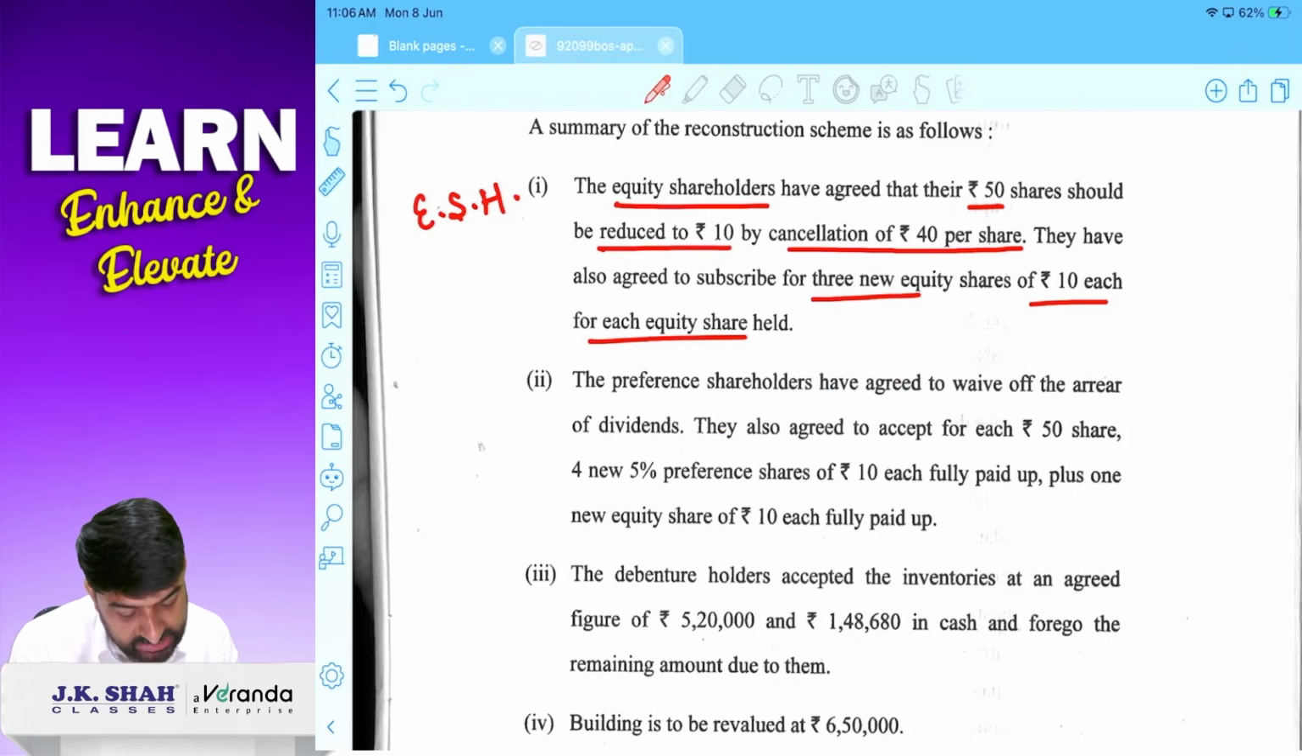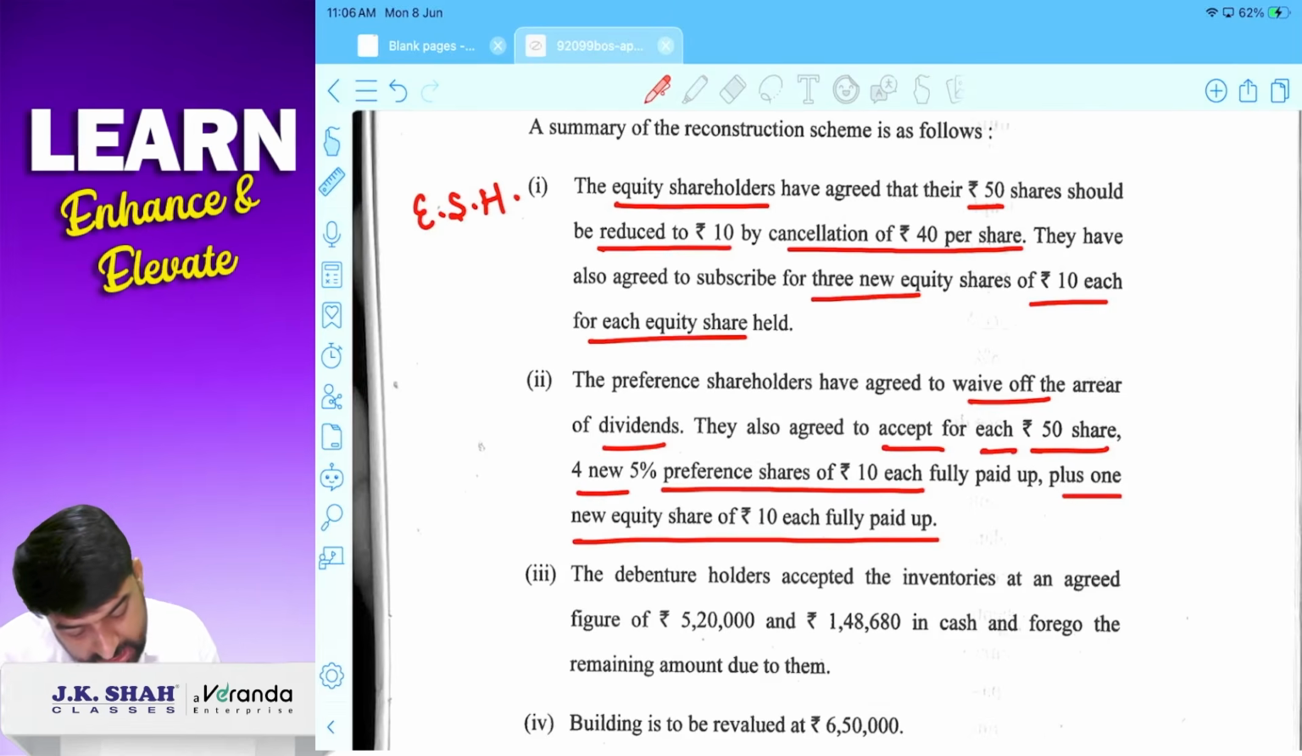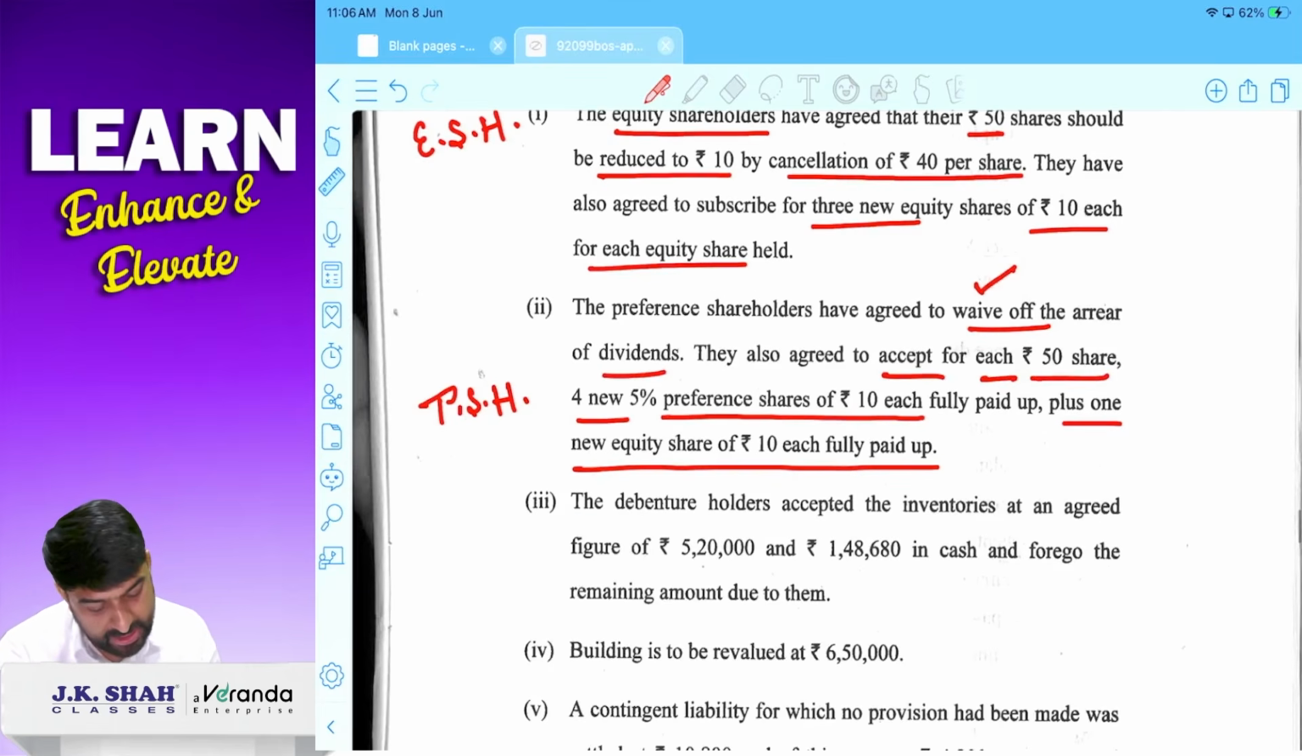Preference shareholders agreed to waive off arrears of dividend. So arrears of dividend waive off किया and they also agreed to accept for each 50 rupees share 4 new preference share of 10 each plus 1 equity share of 10 each. Okay, so preference share dividend waive off किया, no entry and preference shareholder को settle कर रहे हैं. So this is settlement with preference shareholder. Debenture holder accepted the inventories at an agreed value of 5,20,000.